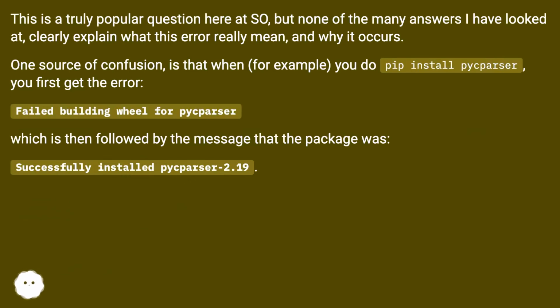One source of confusion is that when, for example, you do pip install PicParser, you first get the error "failed building wheel for PicParser", which is then followed by the message that the package was successfully installed, PicParser 2.19.